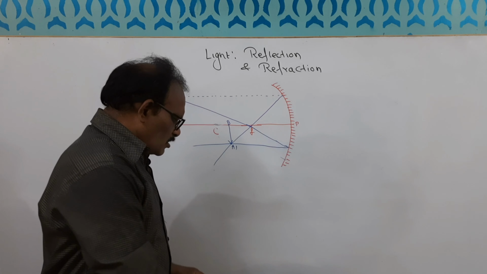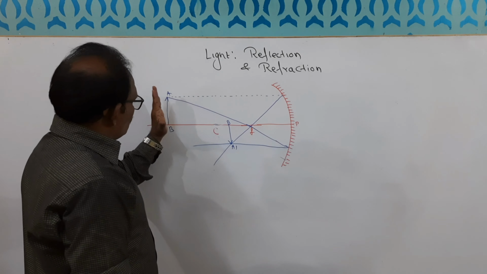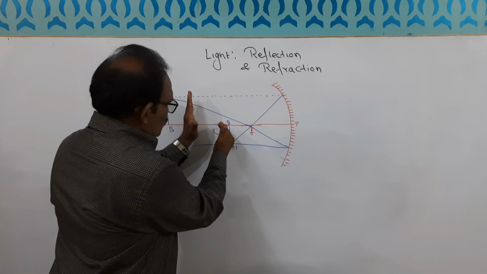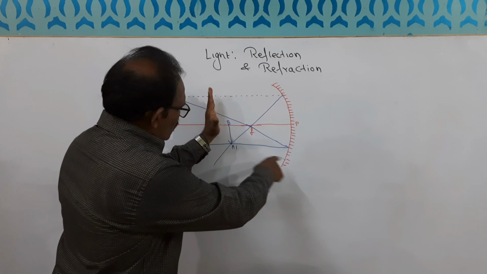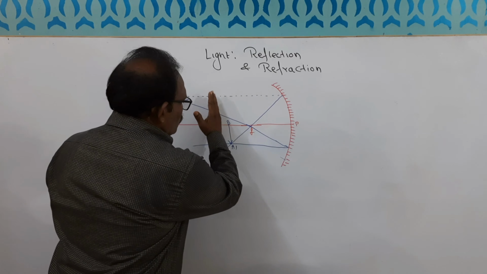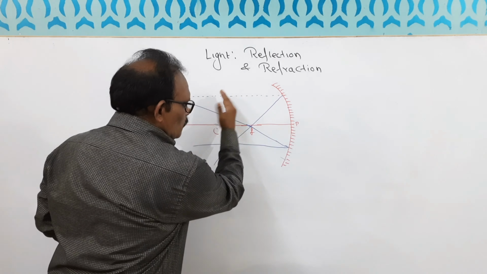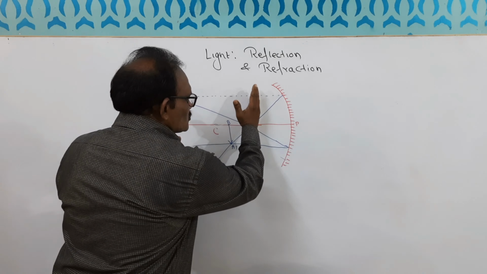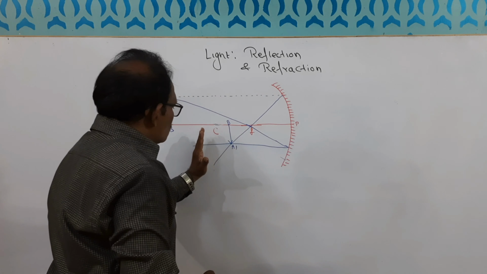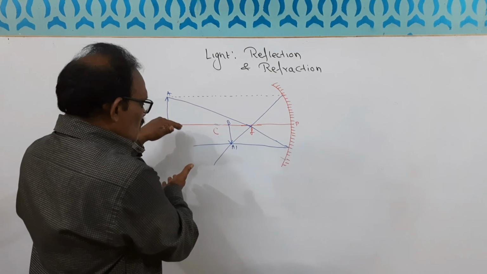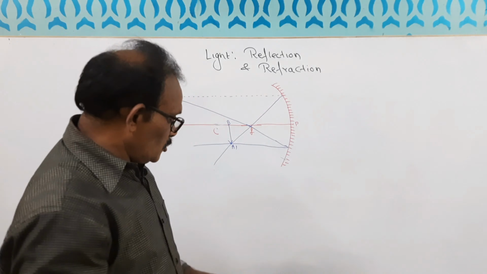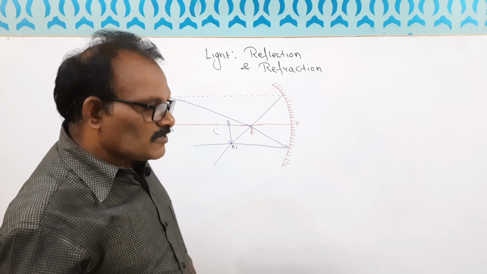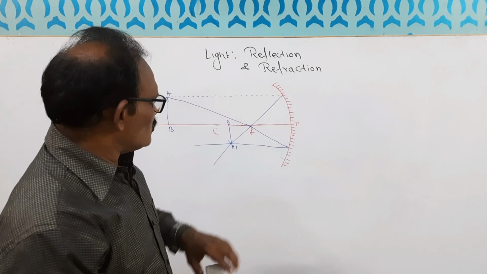So this is the ray diagram. Now again, if the object you bring here, the image will come here. If the object is at C, the image will be at C. When the object is going before C, image will go beyond C. As the object is going towards the spherical mirror, the image formation will go away from here and the size increases. So this is what in your book a box is given there, everything described very clearly. You can go through that. So this is the way we can do.